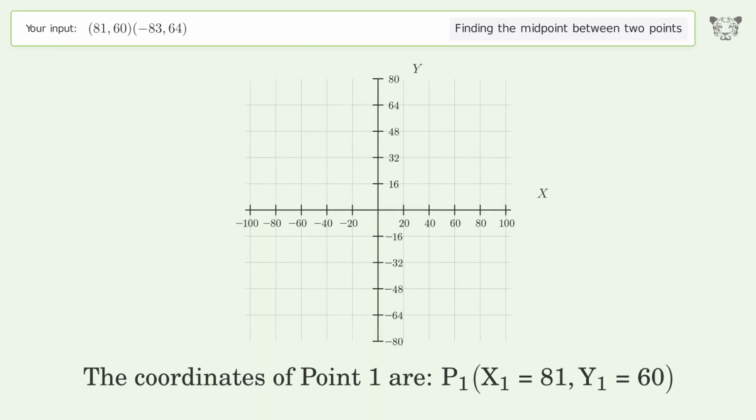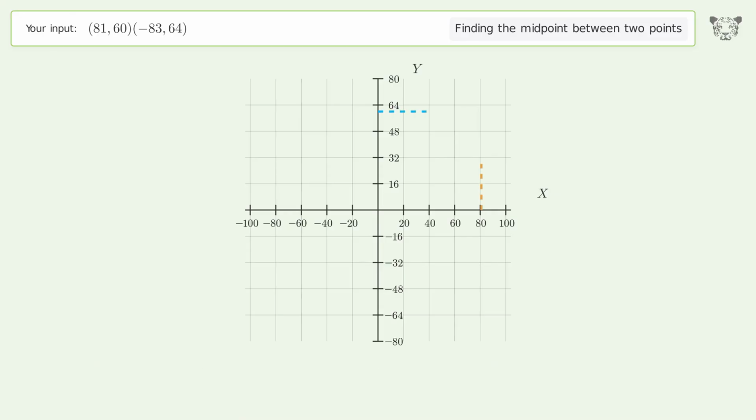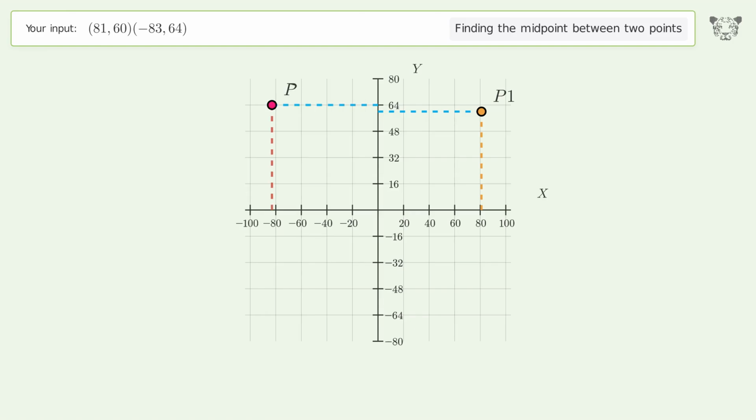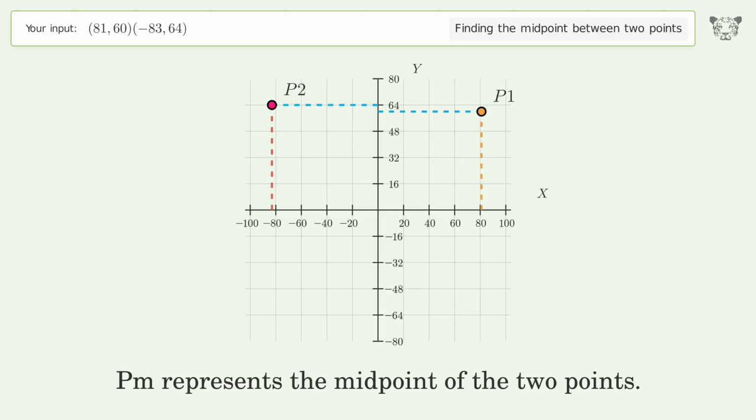The coordinates of point 1 are x1 equals 81, y1 equals 60. The coordinates of point 2 are x2 equals -83, y2 equals 64. PM represents the midpoint of the 2 points.